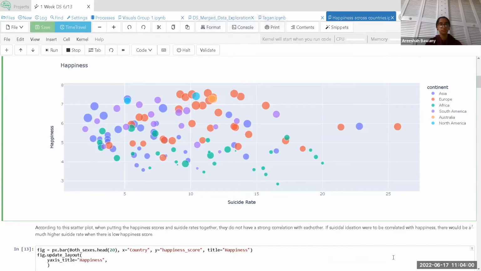According to the scatter plot above, when putting the happiness scores and suicide rates together, they do not have the strongest correlation with one another. If suicidal ideation were to be correlated with happiness, there would be a much larger suicide rate when there's a lower happiness score.